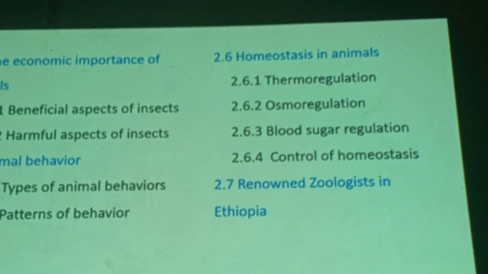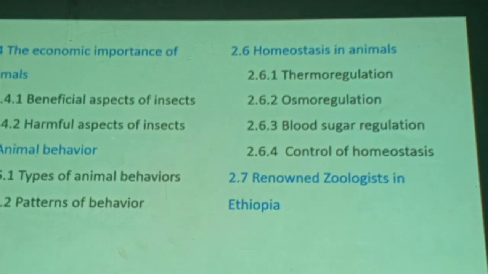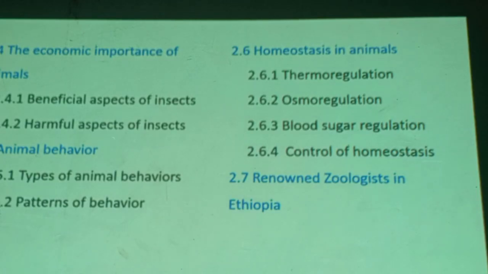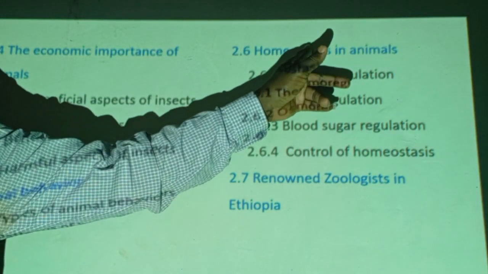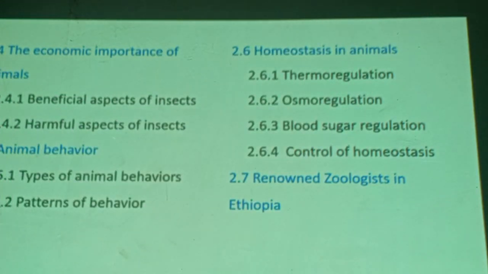Then 2.6 talks about homeostasis in animals. Homeostasis, staying the same. Despite changes in the external environment, organisms must maintain a constant internal condition: a constant glucose level in your blood, a constant salt content in your blood or in your cells or in your body fluids, a constant body temperature, whatever. Therefore, staying the same. Homeostasis, staying the same, a very important and delicious part of this unit.